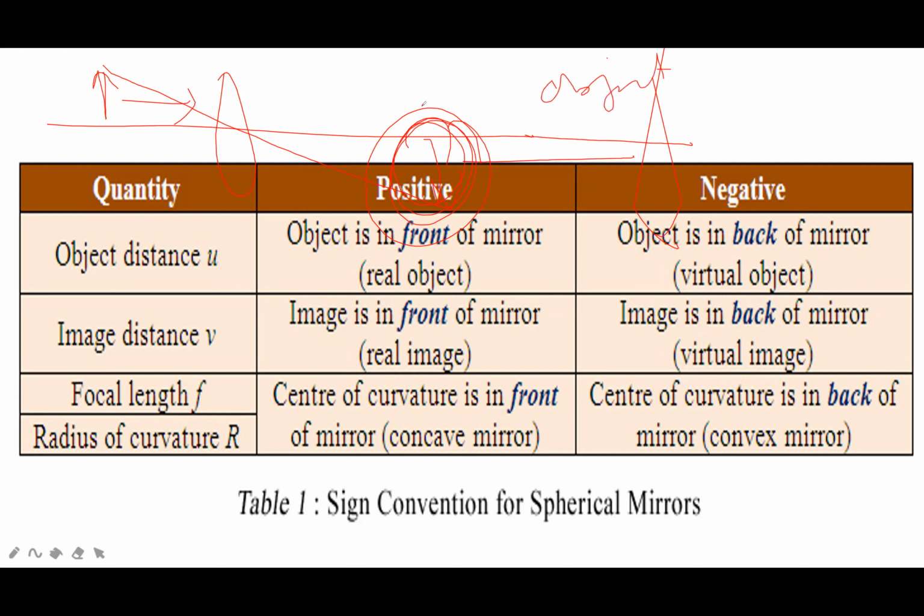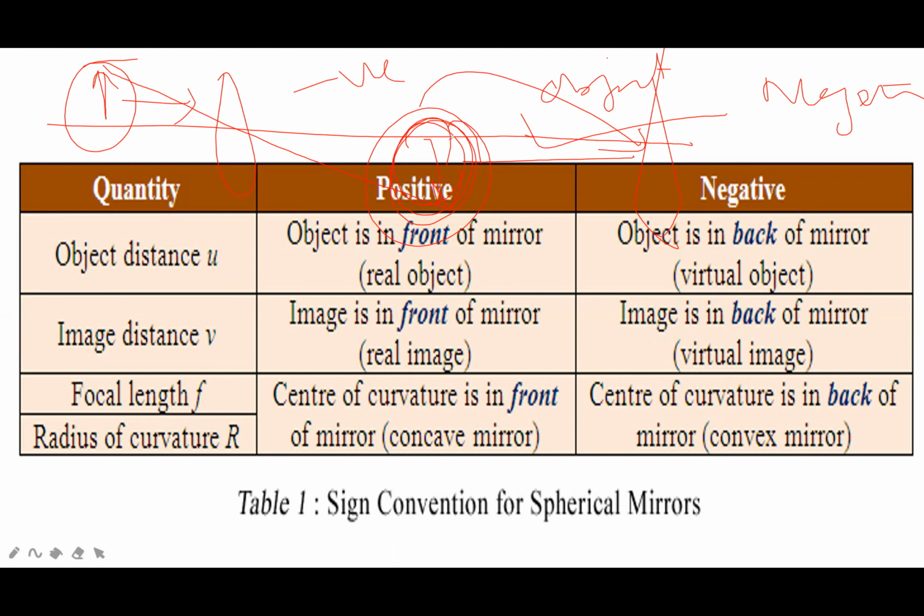This is the object for this mirror, but it is the image of this object. So it will be taken negative. Look again, I will explain again. This is a little bit difficult one.